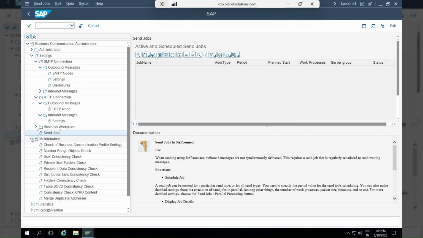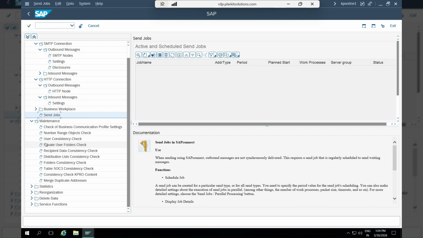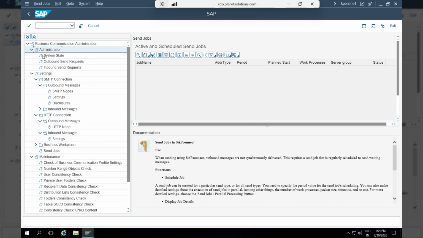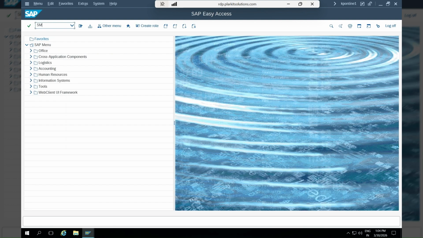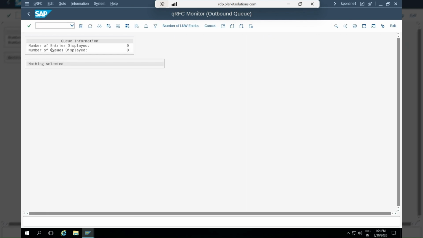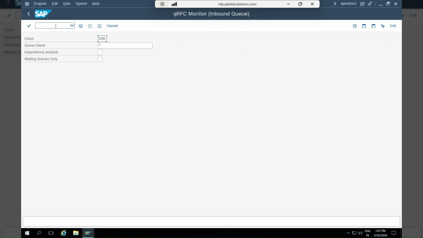If there is anything running here, you have to take a screenshot of this. This is related to the email configuration, like sending emails, SCOT. You can check here outbound messages, inbound messages. Apart from this, there is the SMQ1 transaction code, which is used to check the number of entries displayed, the number of queues. There are no queues. SMQ2 is there. Here also there are no queues.